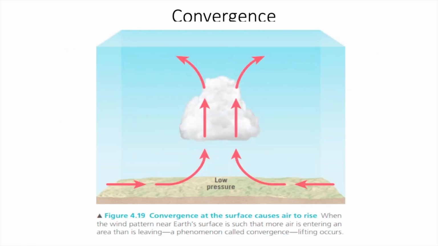And then we have convergence of wind. So along the ITCZ we have convergence of easterlies, and because of that convergence we have lifting of air. So these are the four techniques through which there is lifting of air. I hope the entire stability and instability topic is completed now. If you still have any doubt, please feel free to ask.